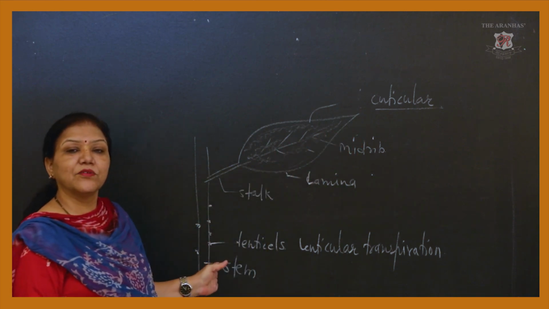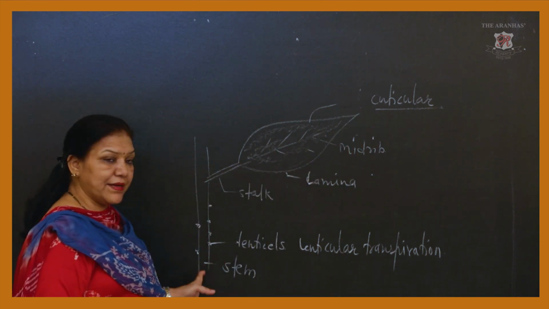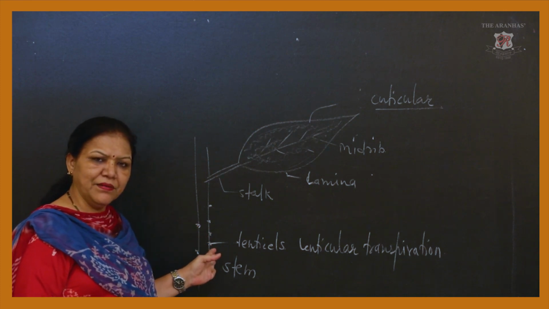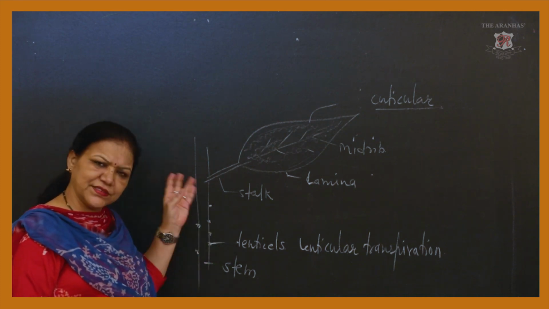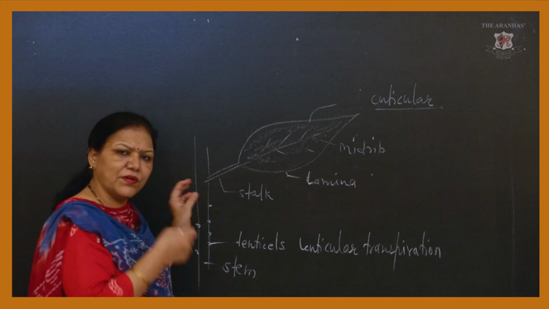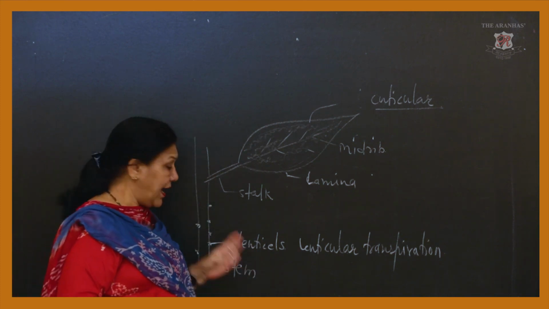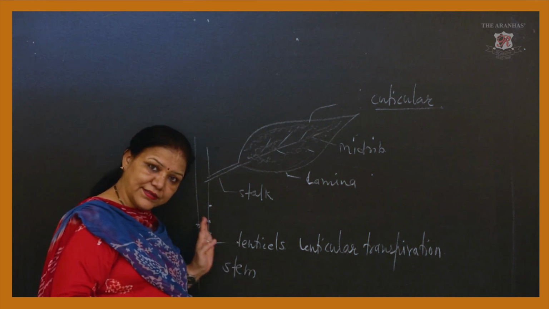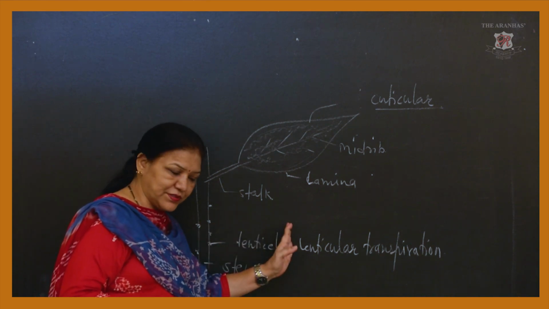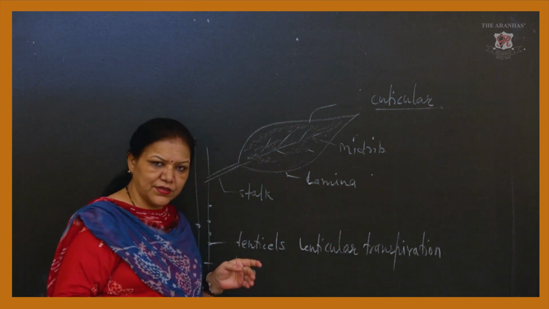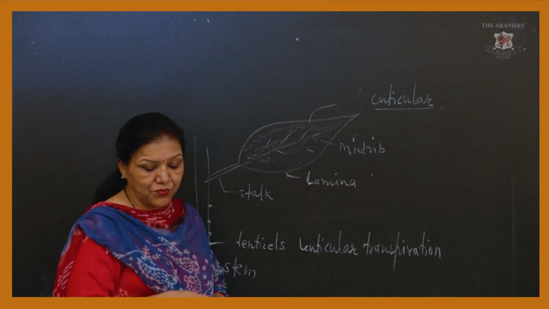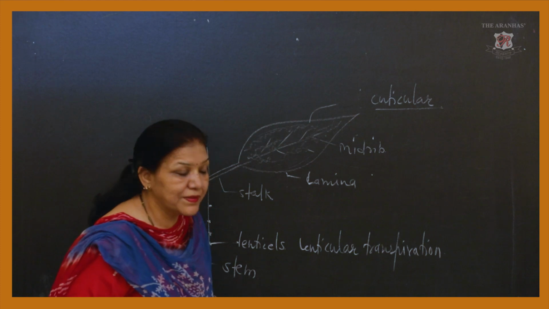Then lenticular transpiration generally happens in the old woody stem, but also in the normal green stem, which has some pores called lenticels. The water coming out through the lenticels into the atmosphere is called lenticular transpiration.